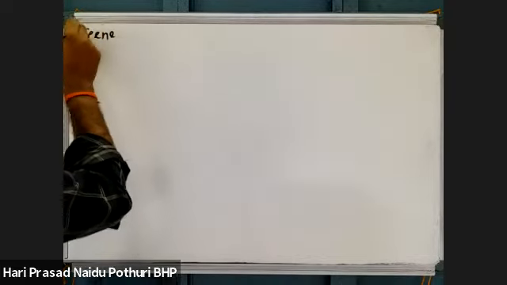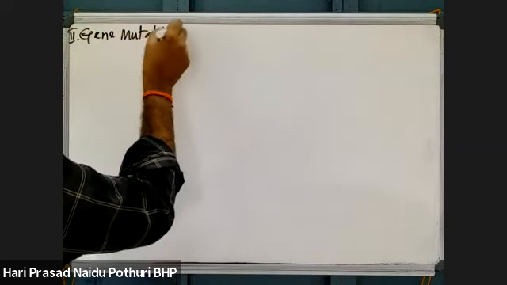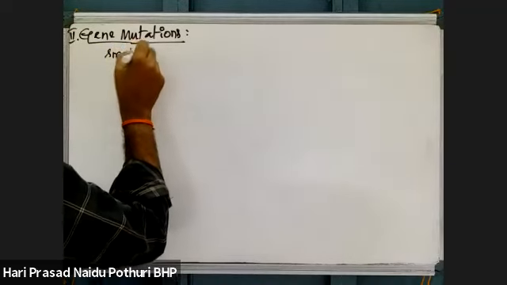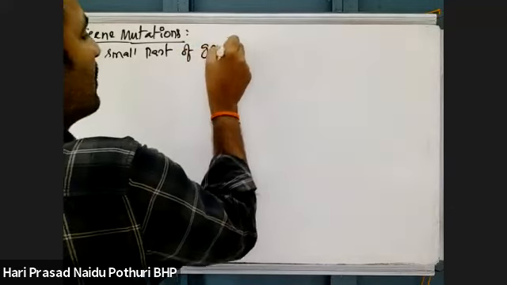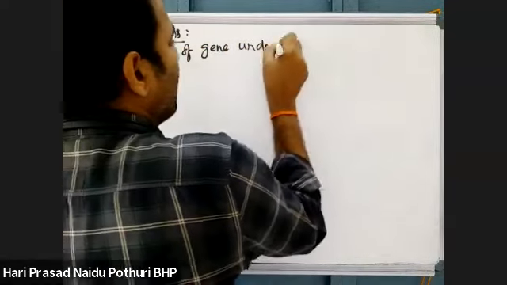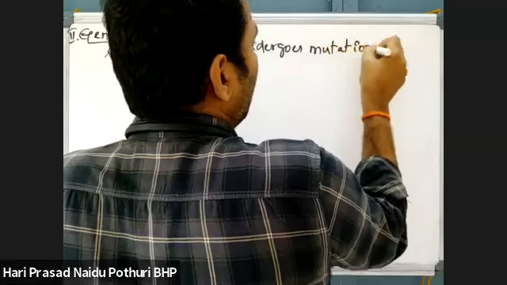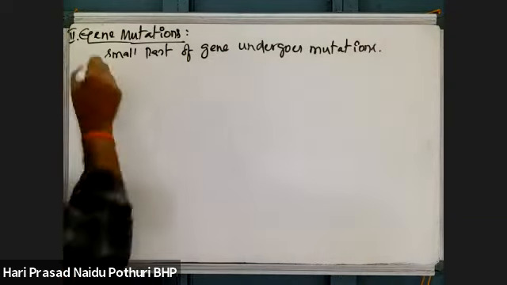Then second major type, gene mutations. Here, a small part of a gene undergoes mutations. That is called gene mutations.